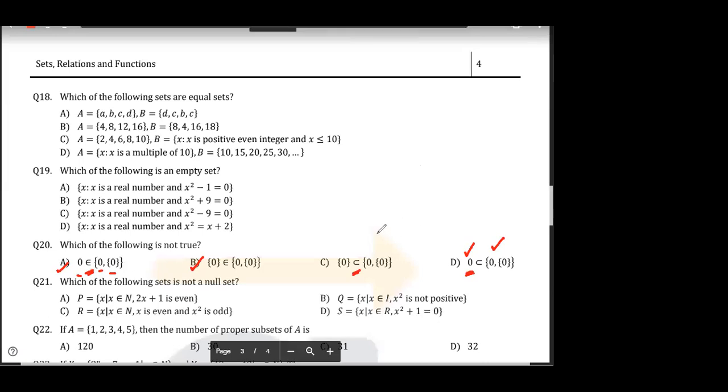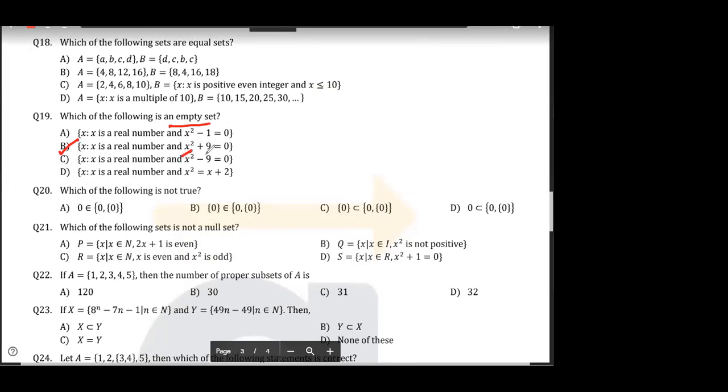So I can say this is an element belonging to a set. This is also an element belonging to a set. This is a set which is a subset of this set. This should also be a set, but this is not a representation of a set, because this notation is used to compare two sets. ठीक है? Clear हो गया ये? So the answer is D. Anyone have any doubt in this?